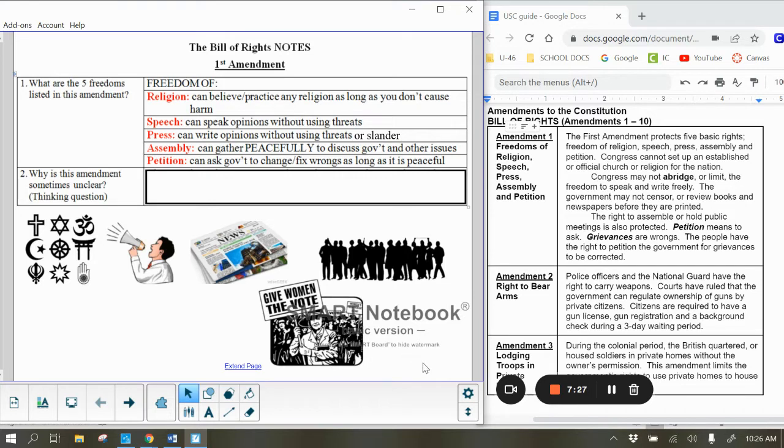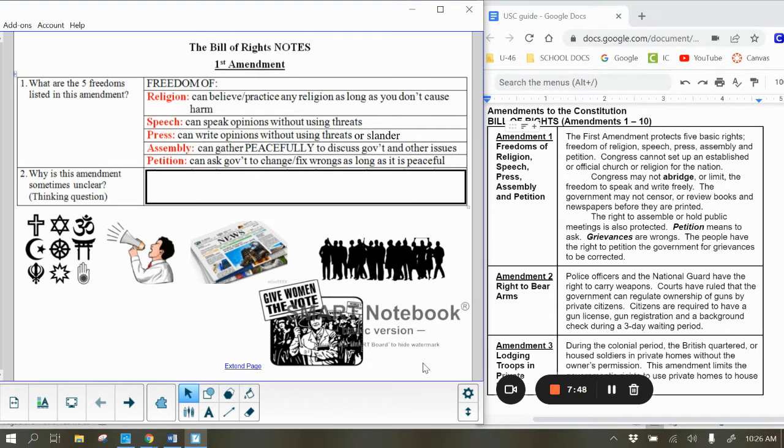So a lot of times people think that a petition is just people signing a paper that says that they want to see something done. That can be used as this form of petition to ask the government to change things that you feel are wrong, but you can use other types of protests as well, like gathering together.